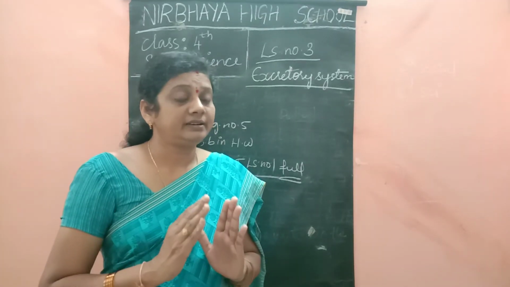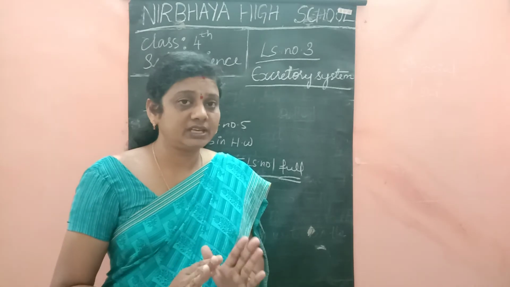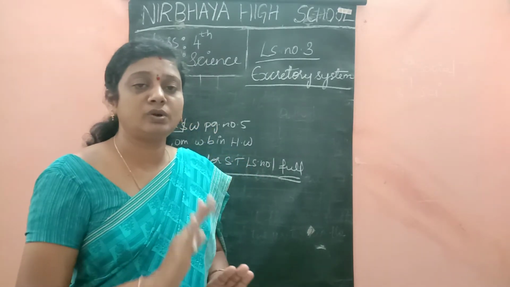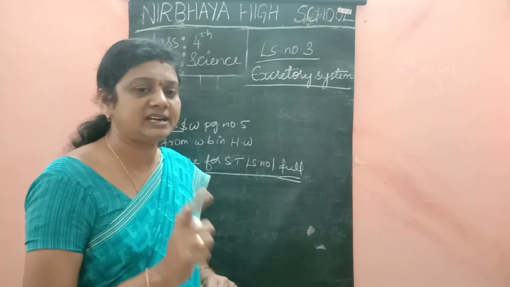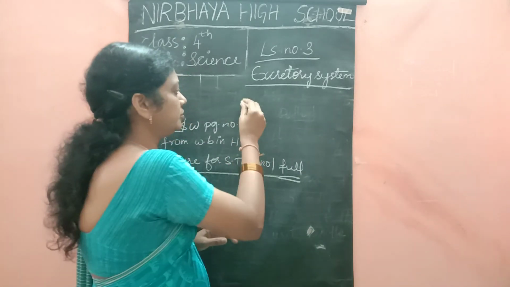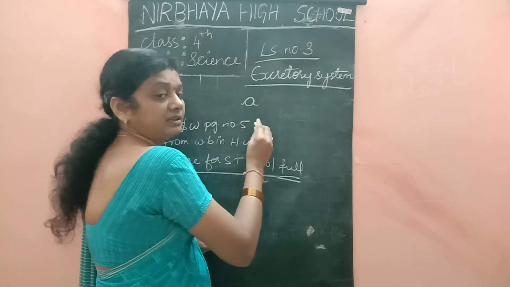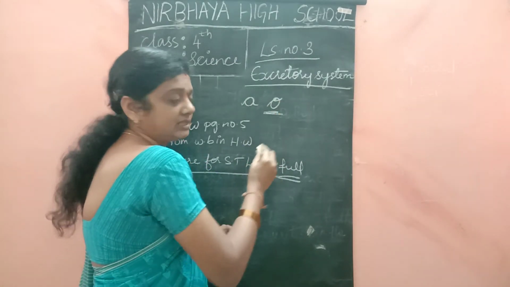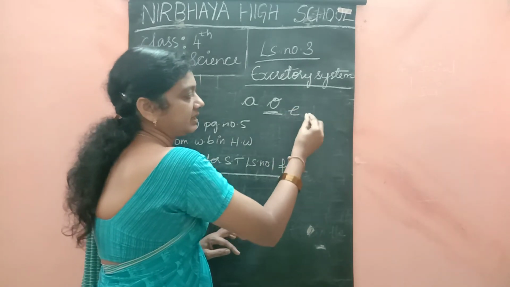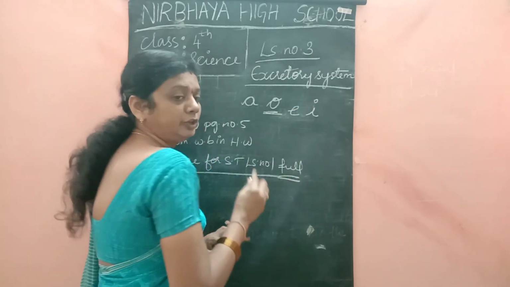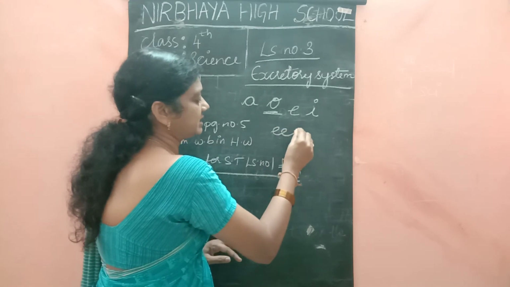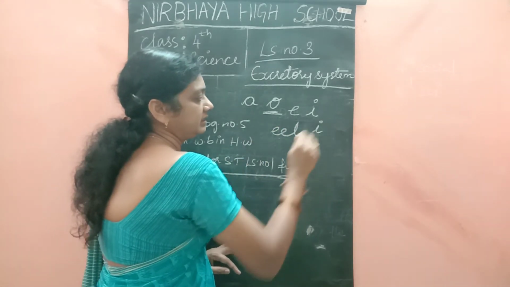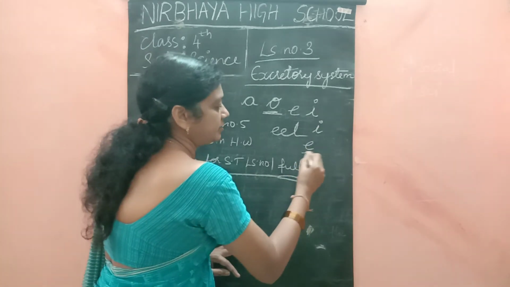Children, write neatly. When you are writing, don't make spelling mistakes. Write neatly. When you are writing, you should write A like this, not this, this is O. And E, I, you people will write the E as I. No. I, you should write like this. E, you should write like this.